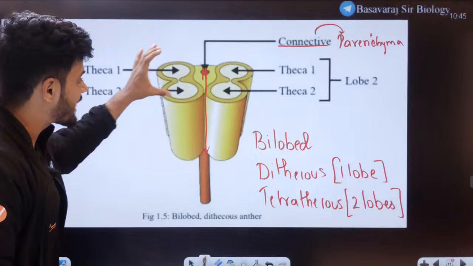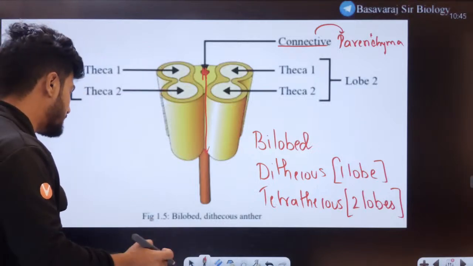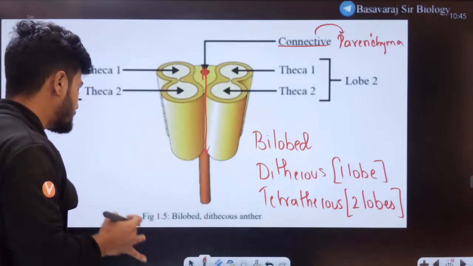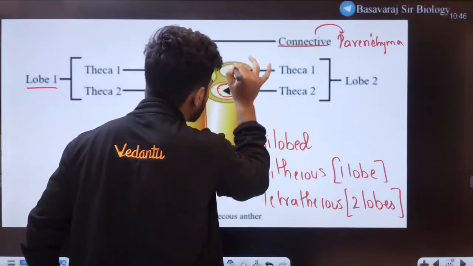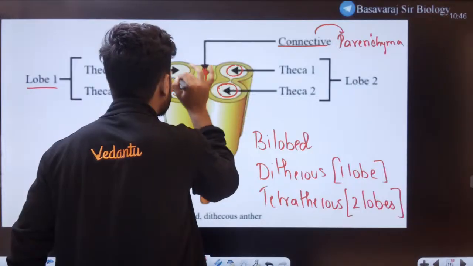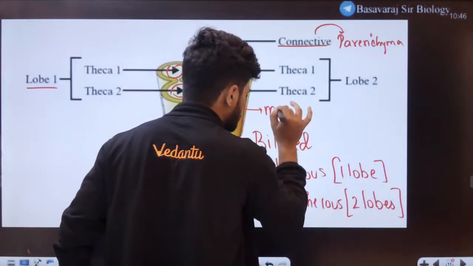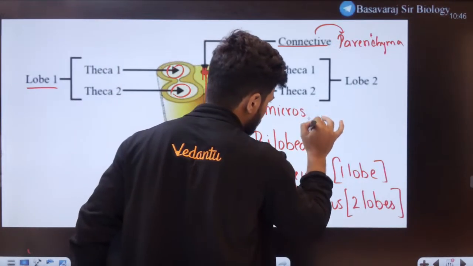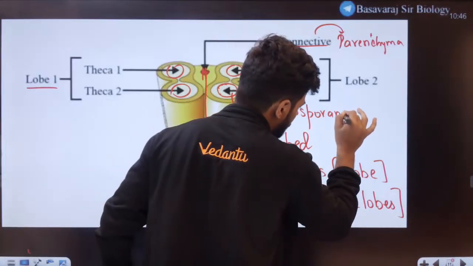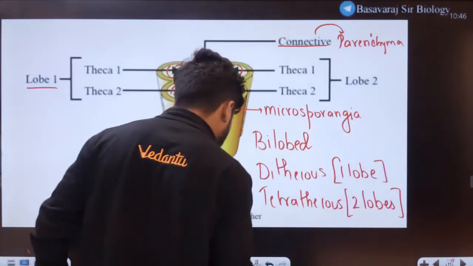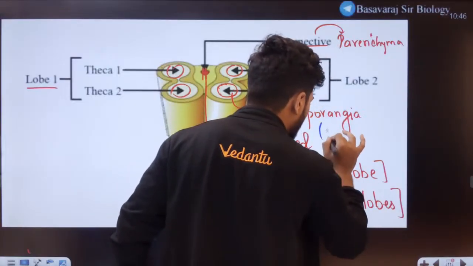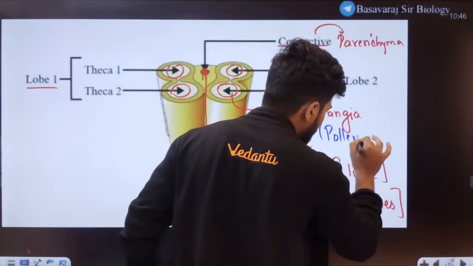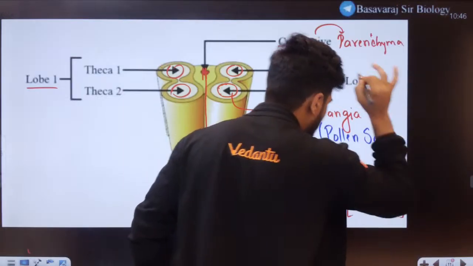This theca, students, is actually not empty. These cavities are not empty. These cavities have something called microsporangia. So there is microsporangia present here. The other name of this microsporangia is pollen sac.